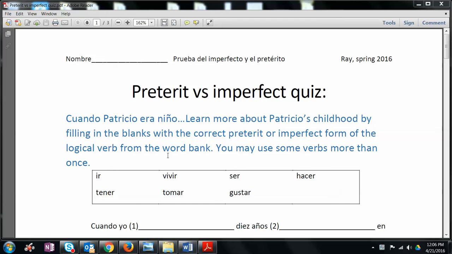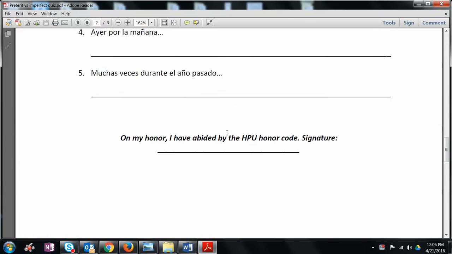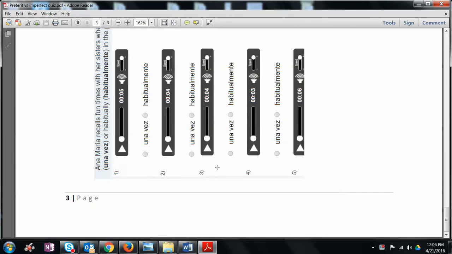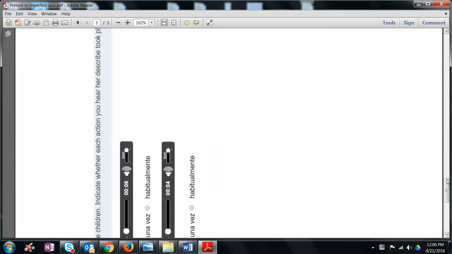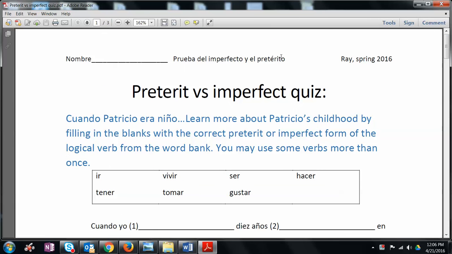A lot of you have been asking how to prepare for your quiz. It's just a short little quiz on the preterite and the imperfect. You can see that it's only 3 pages long. And so to prepare for this, you're going to want to study the handouts that I gave you for chapters 10 and 11. Chapter 10 because it has all the conjugations of the preterite in there.